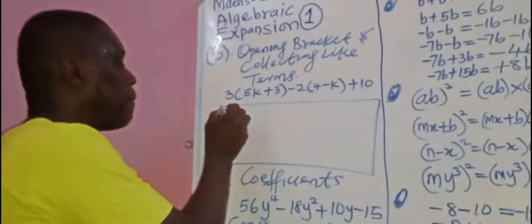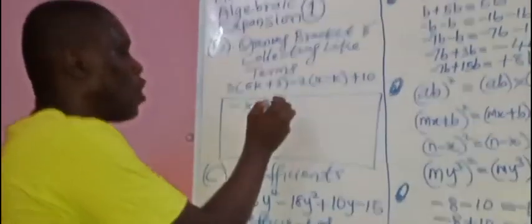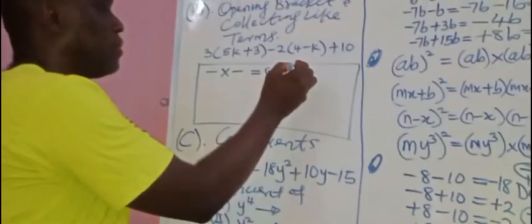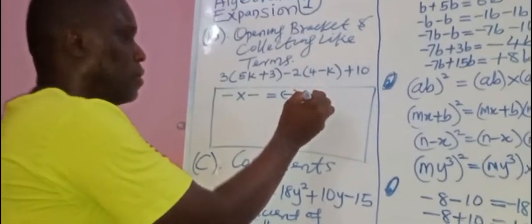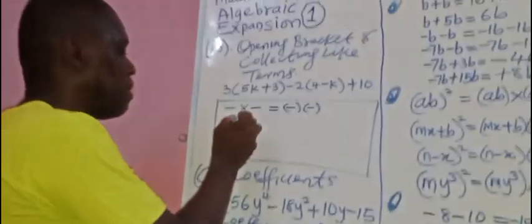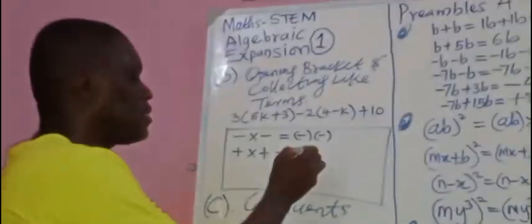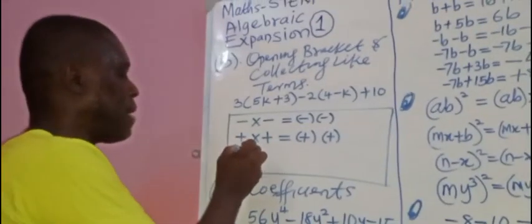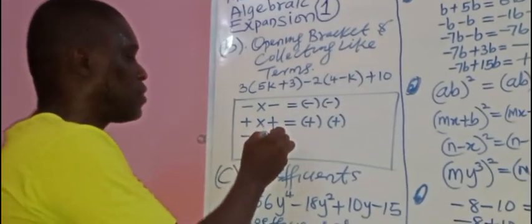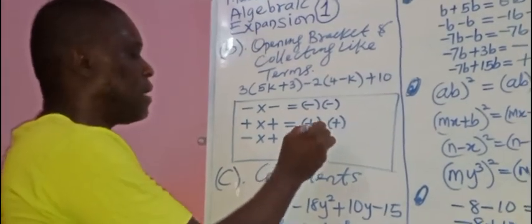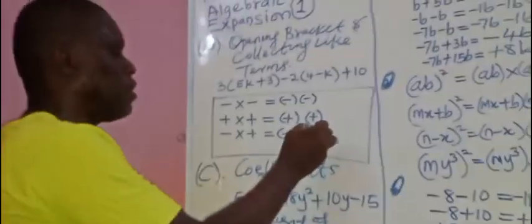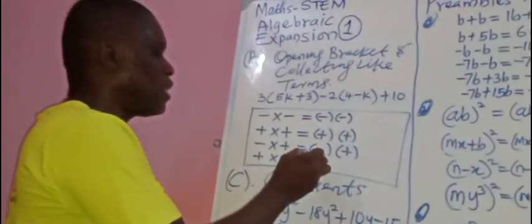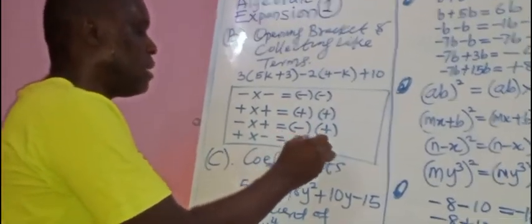If I have minus times minus, what it means is minus in brackets, minus in brackets. If I have plus times plus, what it means is plus in brackets, then another plus in brackets. If I have minus times plus, what it means is minus in brackets, then plus in brackets. Then I have plus times minus. What it means is plus in brackets, then minus in brackets.